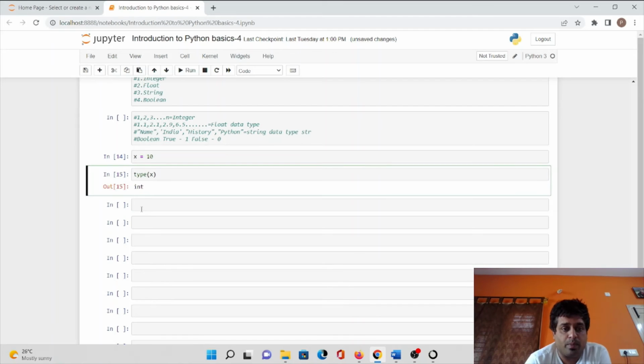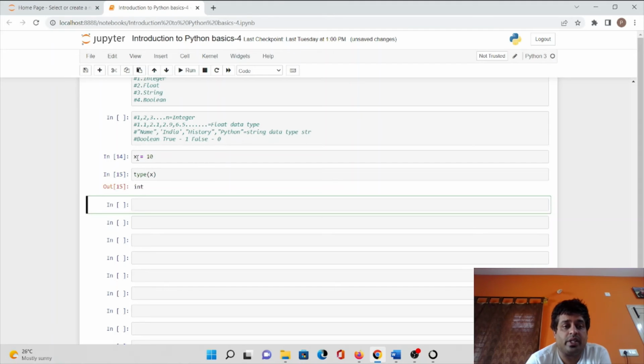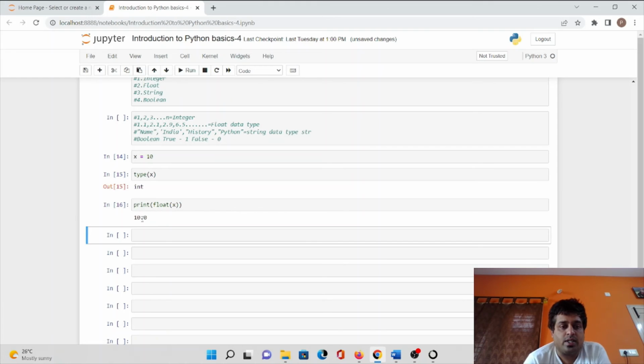Suppose I want to represent this x is equal to 10 in the form of float, you can mention print of float of x. Now let's run this particular cell. As I told you, any decimal number is considered as a float in Python programming. So we have understood int and we have understood float.